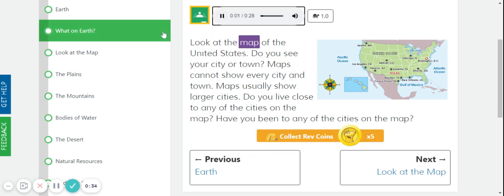Look at the map of the United States. Do you see your city or town? Maps cannot show every city and town. Maps usually show larger cities. Do you live close to any of the cities on the map? Have you been to any of the cities on the map?